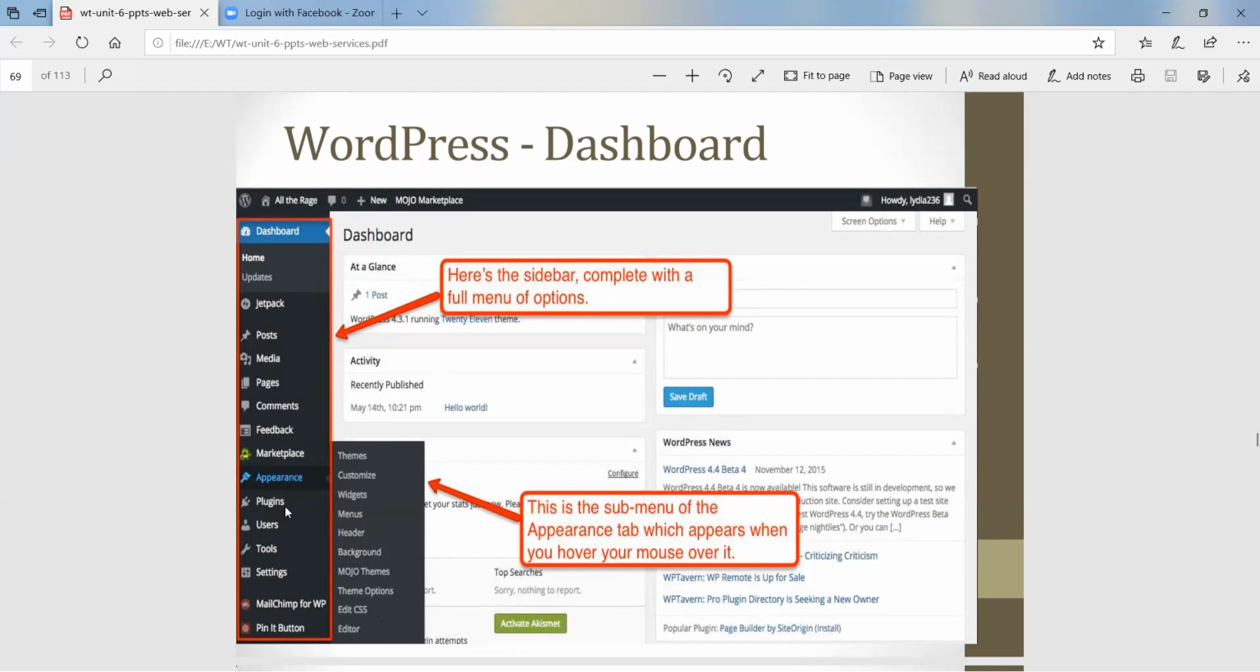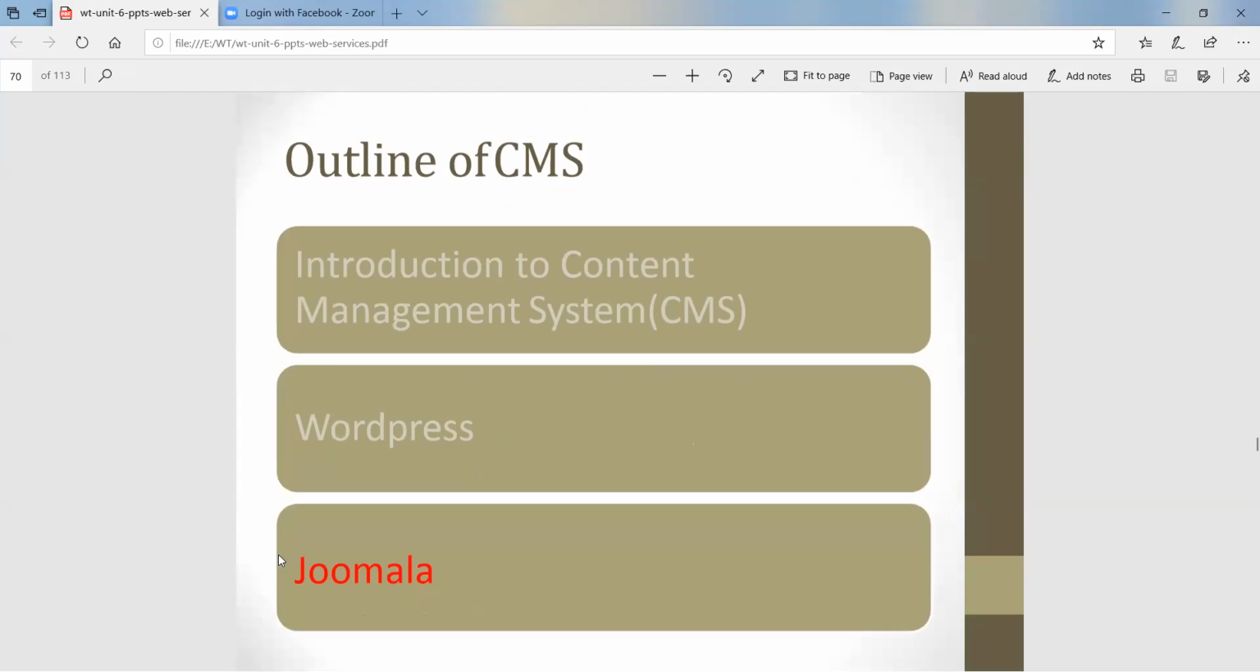See, there are many tools. You can add plugins here, and user information. You can modify the user role as main user, sub user, guest, like that. Then the pin it button, then settings, tools; you can add tools also. So this is all about WordPress. Now next is Joomla.